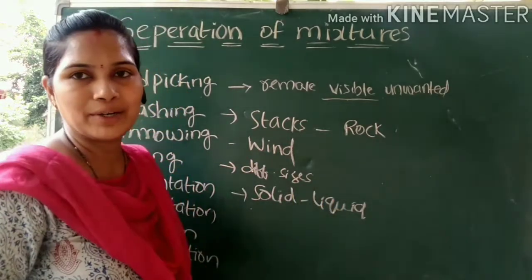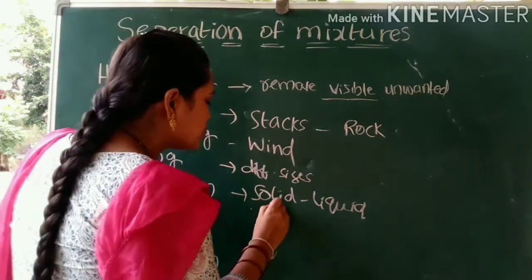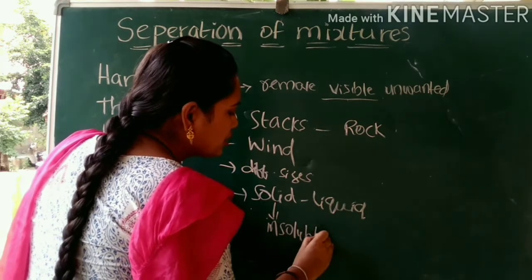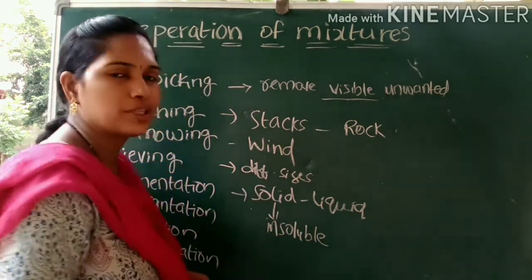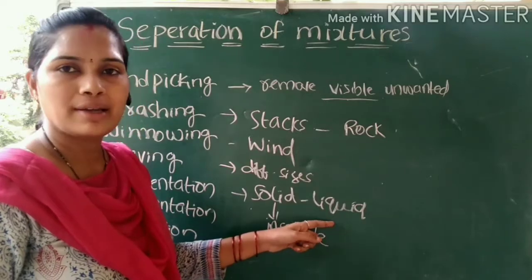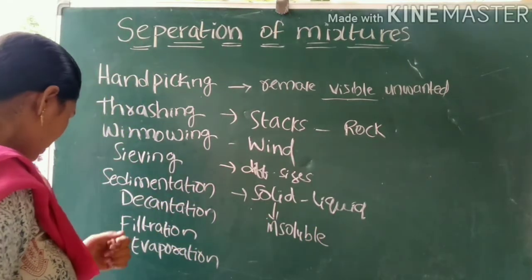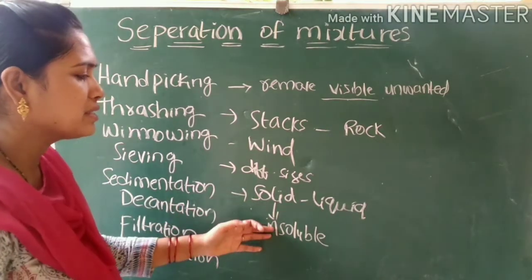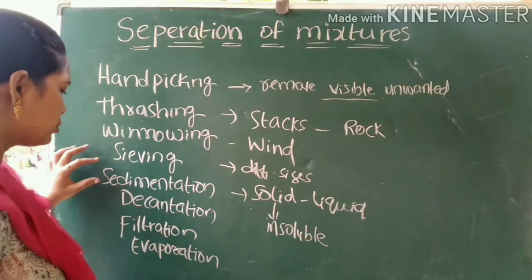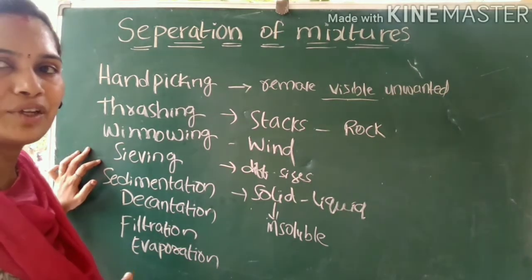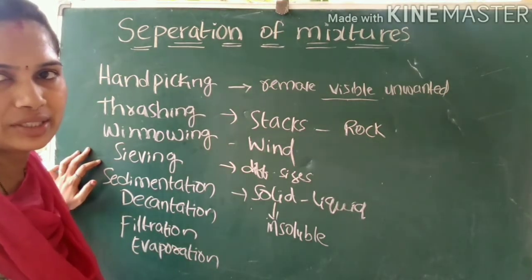Solid and liquid combination. That means here the solid is insoluble. The main condition here is the solid must and should be insoluble in the given liquid. So this method is applicable whenever the solid is insoluble in the liquid. So sedimentation is a process of settling down of the heavier and insoluble impurities.